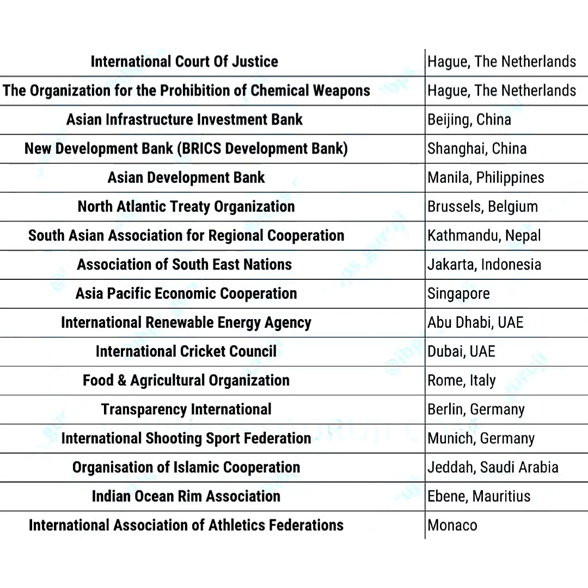The other international organizations are, so in The Hague, Netherlands, we have two international organizations headquartered. They are International Court of Justice and the Organization for the Prohibition of Chemical Weapons. Then in Beijing, China, we have the headquarters of Asian Infrastructure Investment Bank. Then in Shanghai, China, we have the headquarters of New Development Bank.